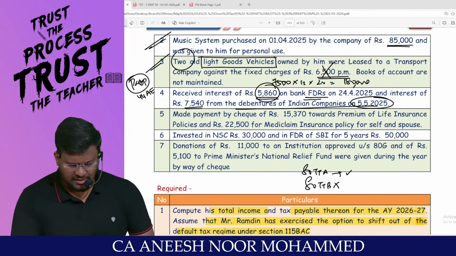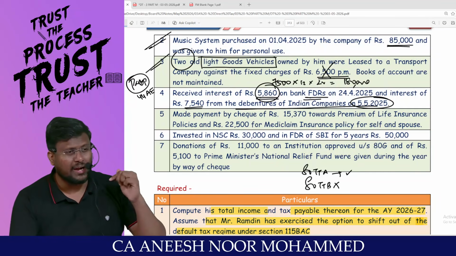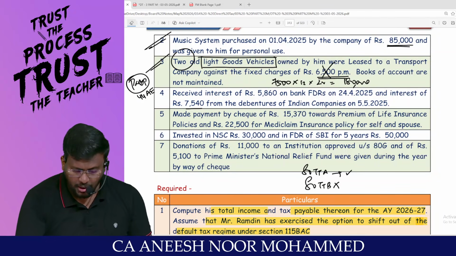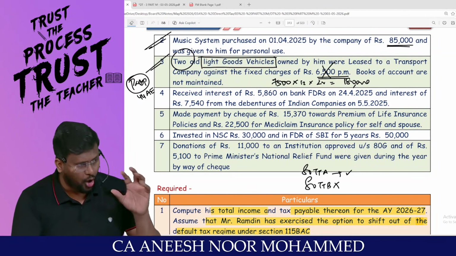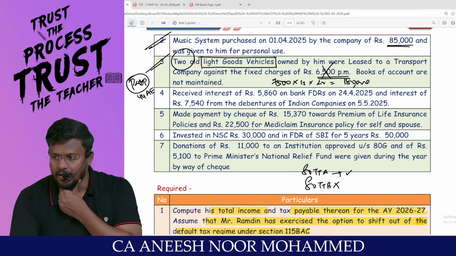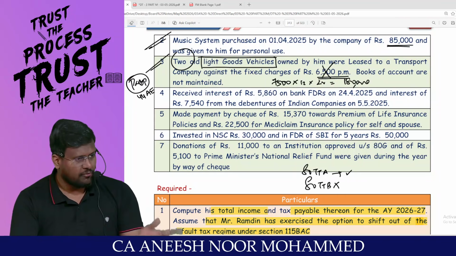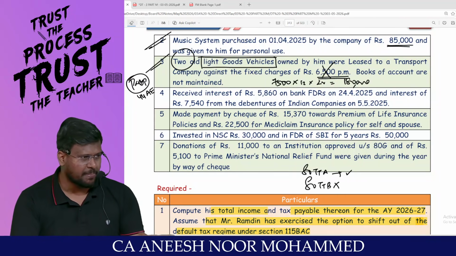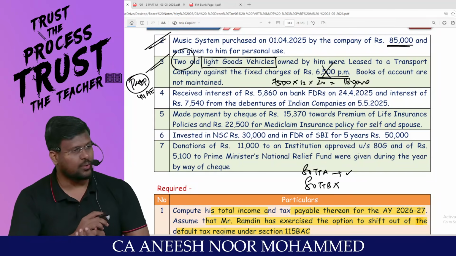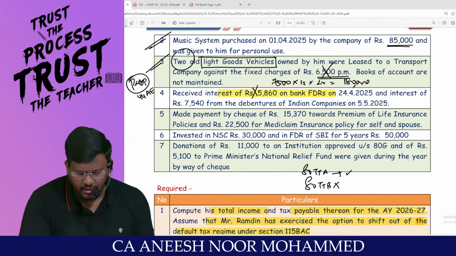Sir, the FD interest has not exceeded the threshold limit, because under section 194A, interest other than interest on securities, if it has been paid by a banking company, cooperative society or NBFC, or post office, they are supposed to deduct the TDS. There is a threshold limit, whether it is a senior citizen or other than a senior citizen. Am I right, sir? For a senior citizen, 1 lakh; other than a senior citizen, 50,000. But the interest does not exceed 50,000, so for this amount they would not have deducted TDS.